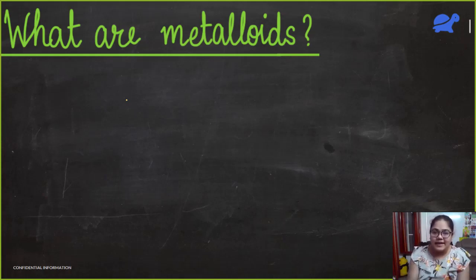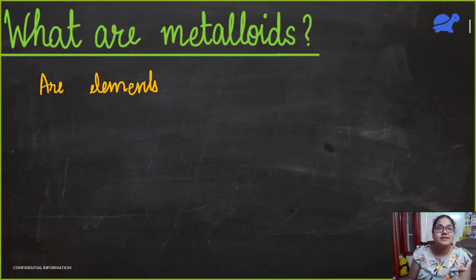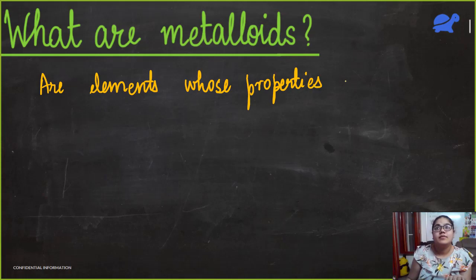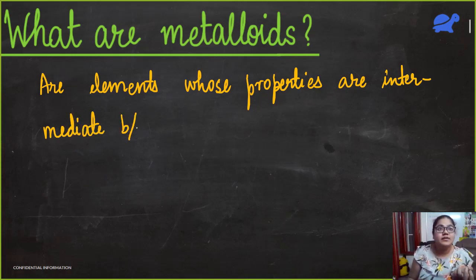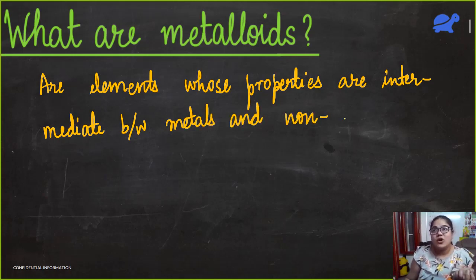They are not entirely metallic, and not entirely non-metallic. Intermediate means somewhere in between.